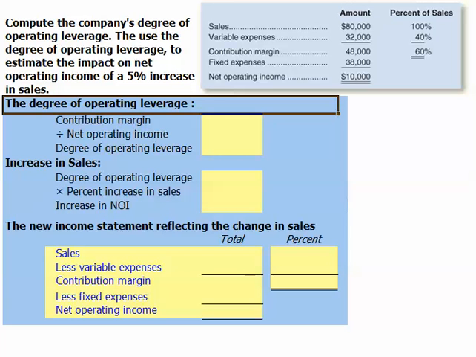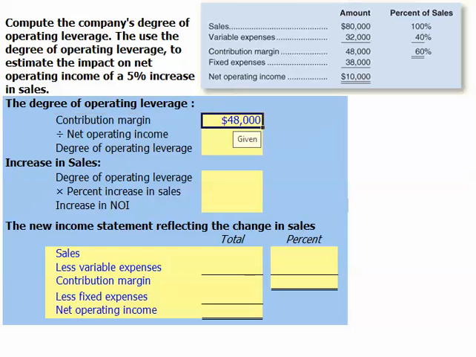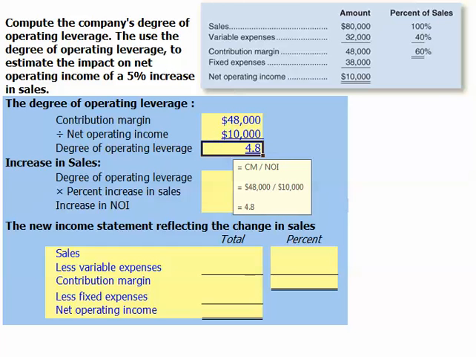Let's consider the following contribution margin income statement and compute the company's degree of operating leverage, then use the degree of operating leverage to estimate the impact on net operating income of a 5% increase in sales. Our contribution margin is $48,000, and that's given. Our net operating income is given as $10,000, which means our degree of operating leverage is 4.8. That's the $48,000 contribution margin divided by our $10,000 net operating income.